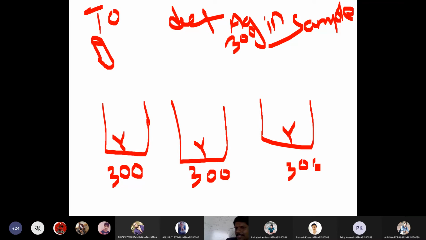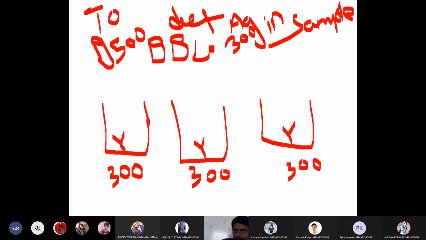Now, for example, let us assume the patient has 500 antigens in his sample. Now I will do a serial dilution. I will take 5 test tubes. In the first test tube there are 500 antigens, in the second test tube 400 antigens, in the third test tube 300 antigens, and in the fourth 200 antigens.